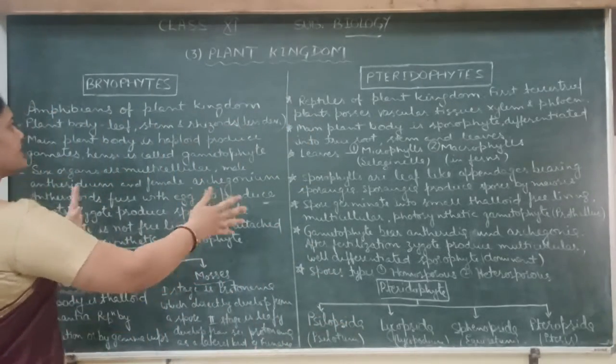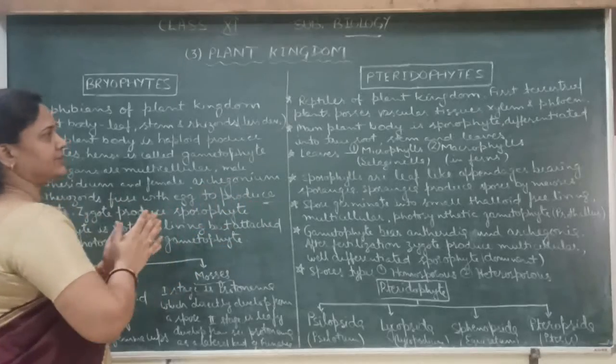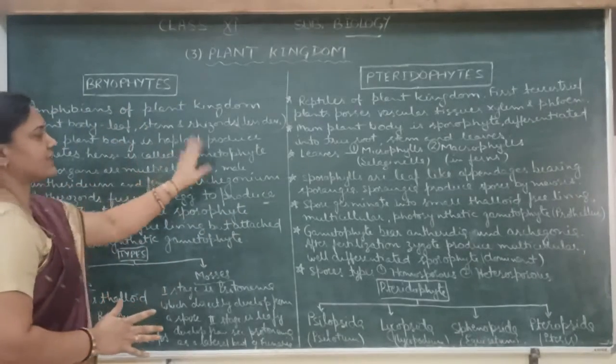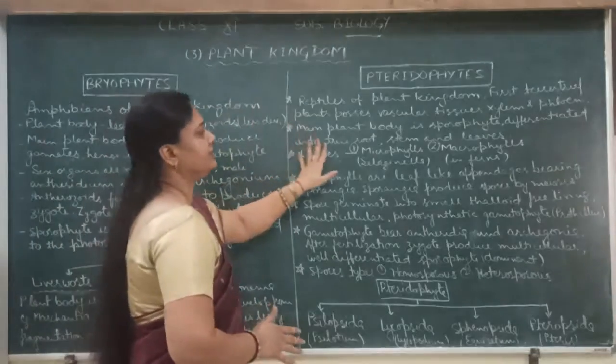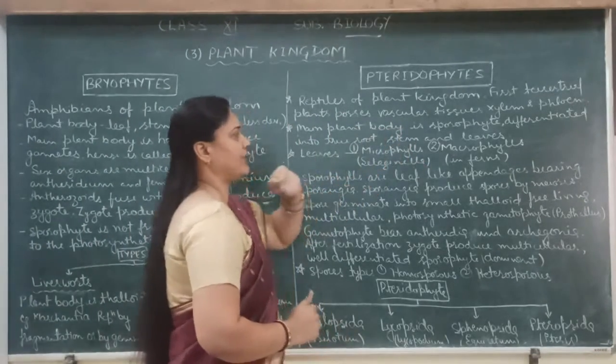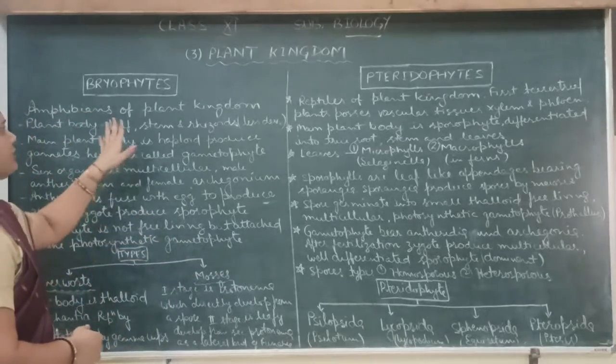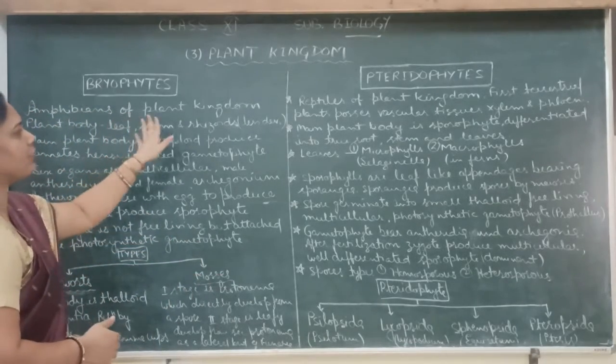Now what is the difference between the bryophytes and pteridophytes? In the bryophytes, the main plant body is gametophyte, while in the pteridophytes, the main plant body is sporophyte. So alternation of generation is different in both. In the bryophytes, that is haplodiplontic.